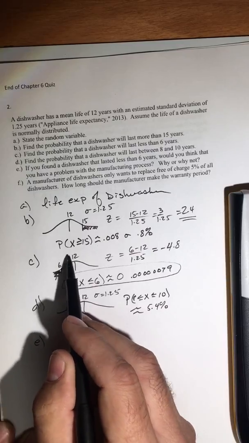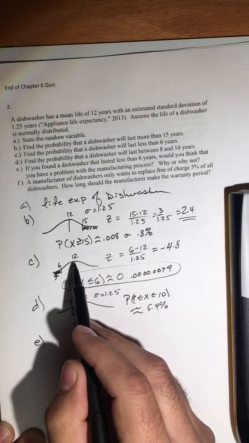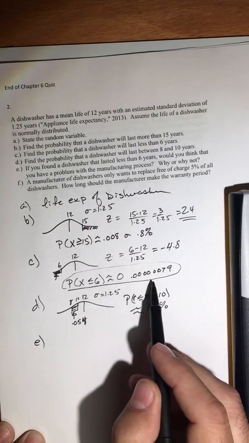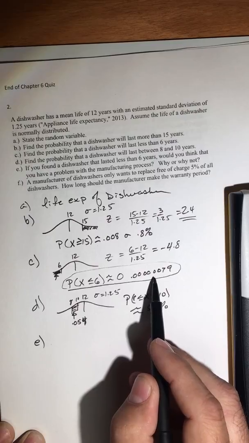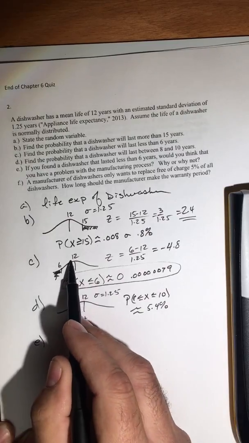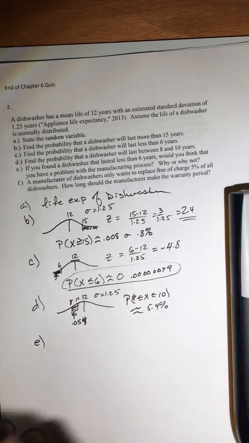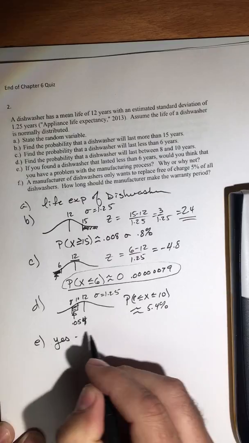What we're essentially saying here is, if the life expectancy really is 12 and the standard deviation really is 1.25 years, then this should not have taken place. And yet it did take place. Therefore, our mean probably isn't 12. So the answer is yes.